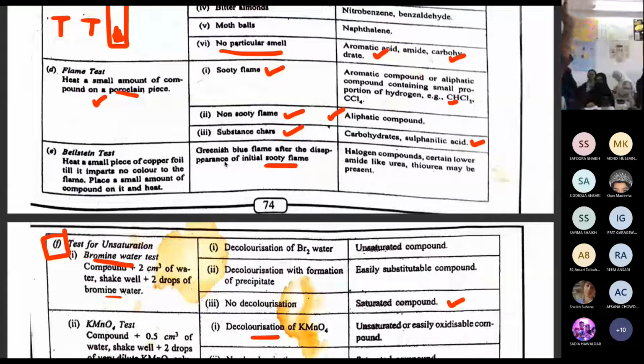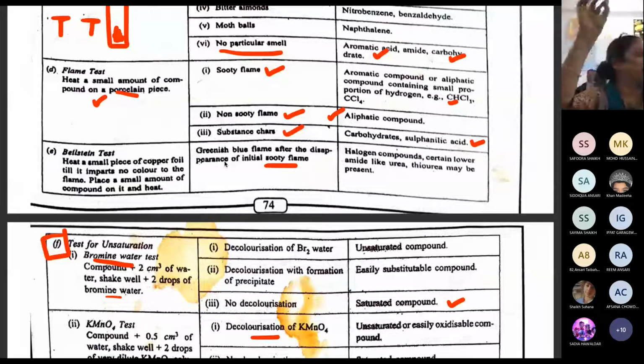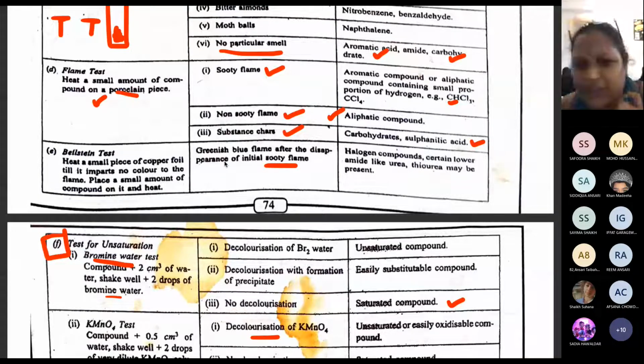So what you have got to do is first heat it so that there is no green flame. Then you put your compound, and then you heat it once again. Clear? This is the copper foil. Copper comes in such small pieces.